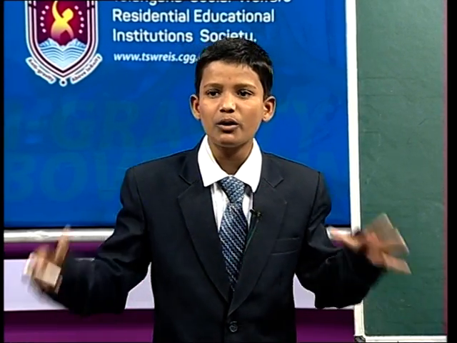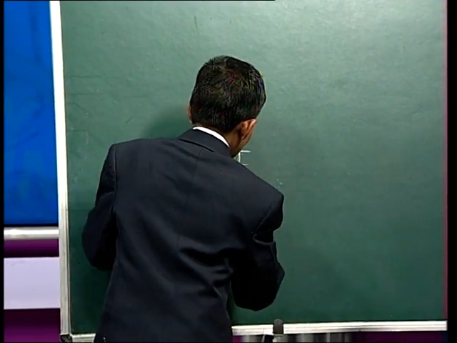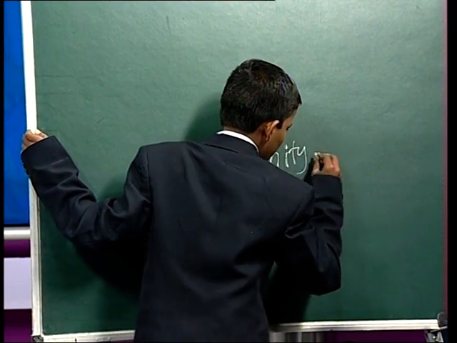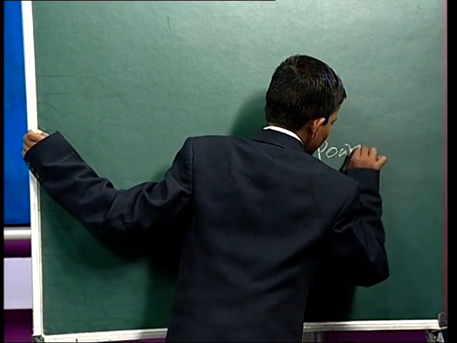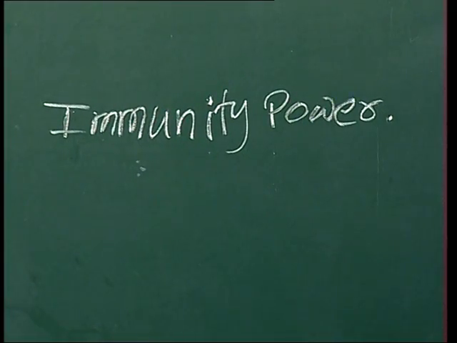Because of an unknown and powerful energy present in our body. That is the immunity power. When we lose immunity power, then we fall ill.